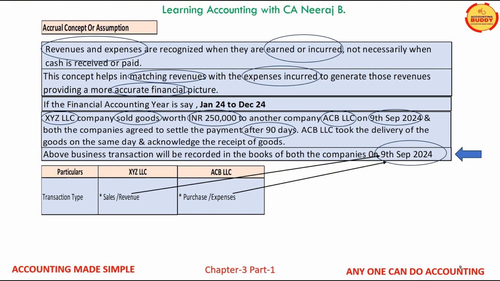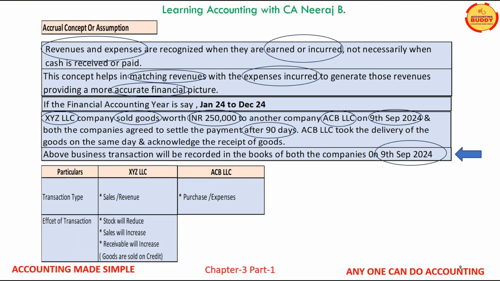Now let us understand why it is important to record this transaction in both companies' books of accounts on 9th of September. For XYZ LLC company, the impact of this transaction is the sales will increase, stock will reduce, and the receivables will increase because the goods are sold on credit. While the impact on the books of accounts of ABC LLC will be purchase or stock will increase, payables will also increase because the goods are purchased on credit.